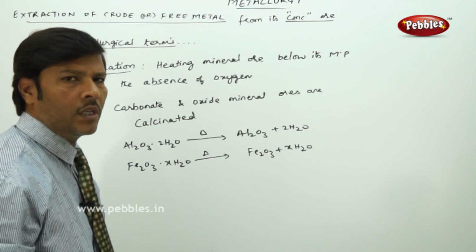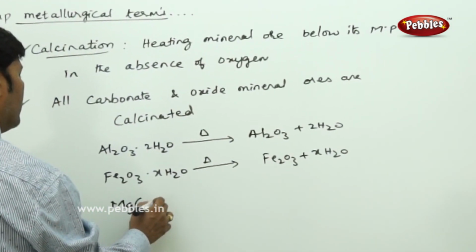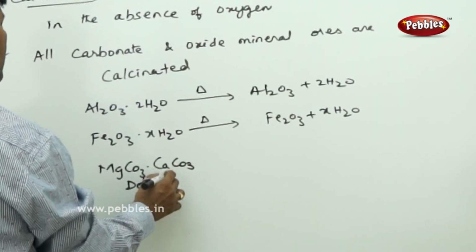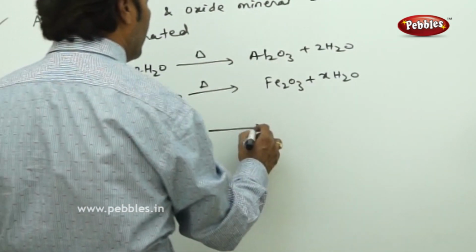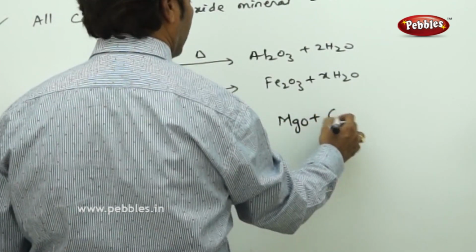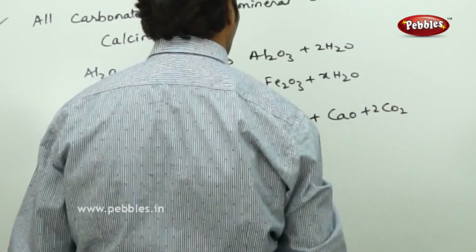MgCO3 and CaCO3 are both carbonate mineral ores. MgCO3·CaCO3 is dolomite. The carbonate mineral ore is subjected to calcination, so you heat it and you get magnesium oxide plus calcium oxide plus carbon dioxide. You get 2 moles of carbon dioxide.